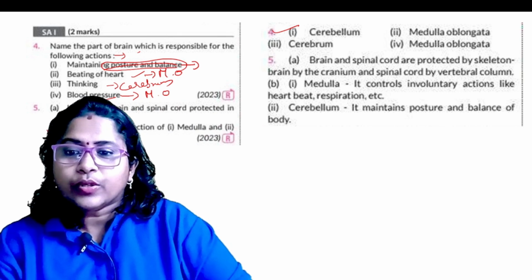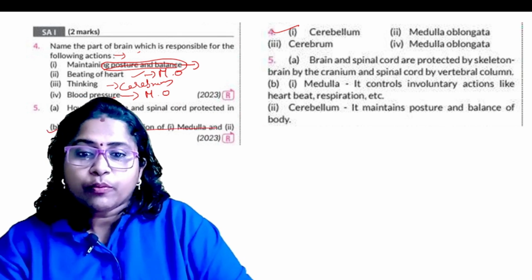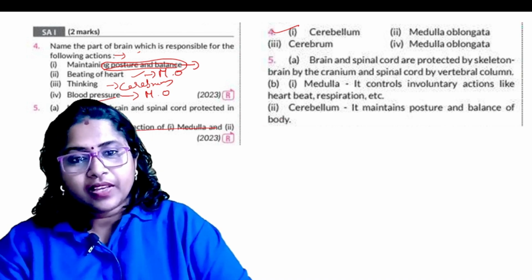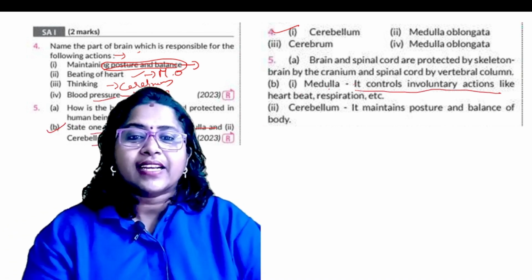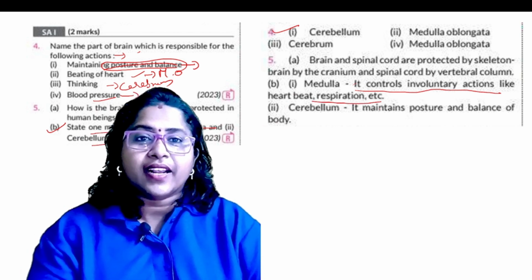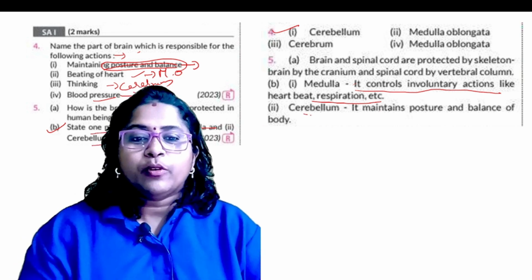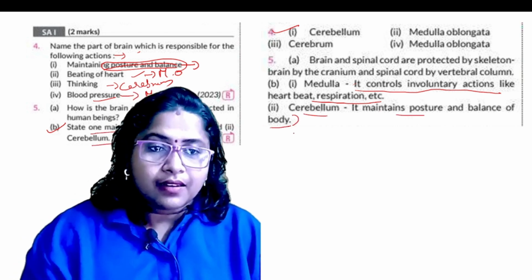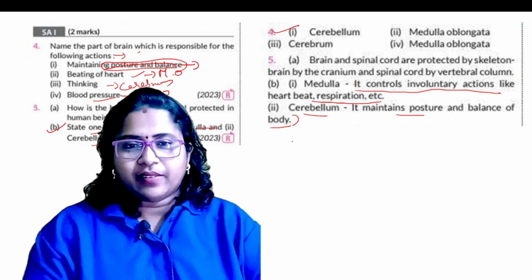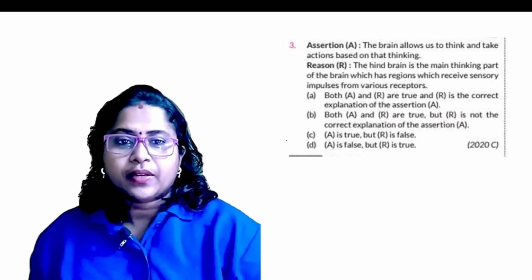Now see the question number 5, B. State one function of medulla and cerebellum. So what's the function of medulla? Medulla controls the involuntary actions like heartbeat, respiratory rate, breathing rate. Everything is under the control of the medulla. What about cerebellum? It mainly controls the posture and the balance of the body. Okay, so these are the important questions you can expect from this part.